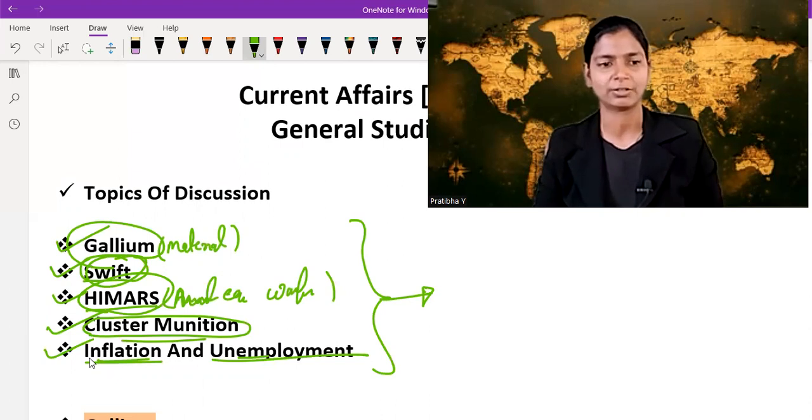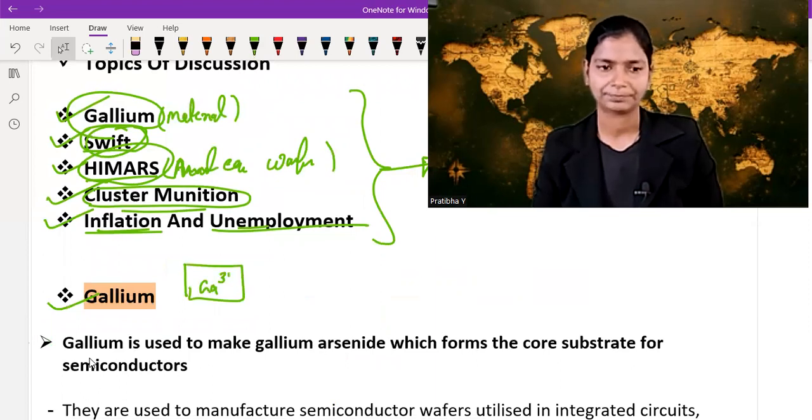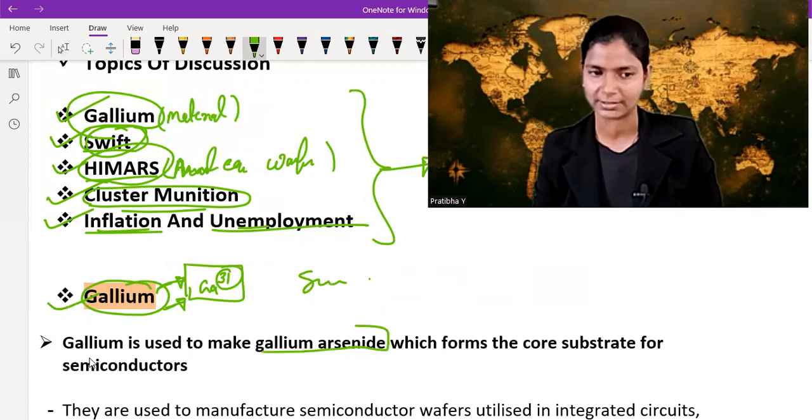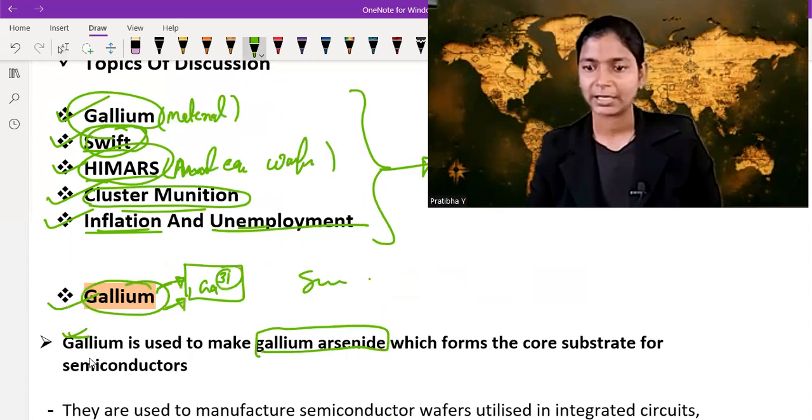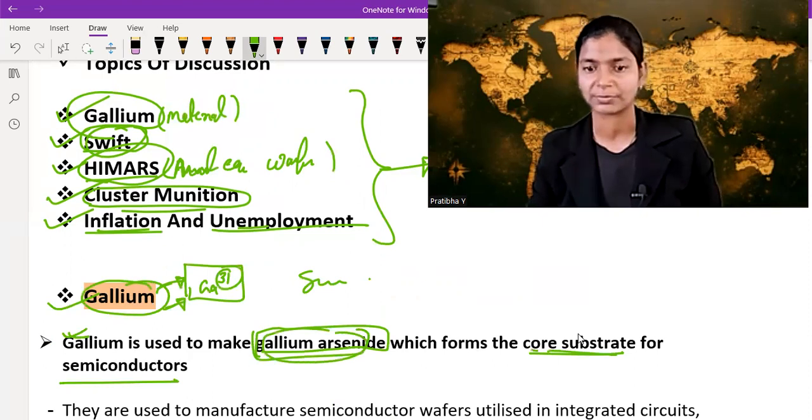So let's start our first topic, called gallium. What is gallium? Gallium is a chemical element which you can very easily locate in the periodic table, and it is used in the manufacturing of semiconductors. Gallium is used to make gallium arsenide, which forms the core substrate for semiconductors.